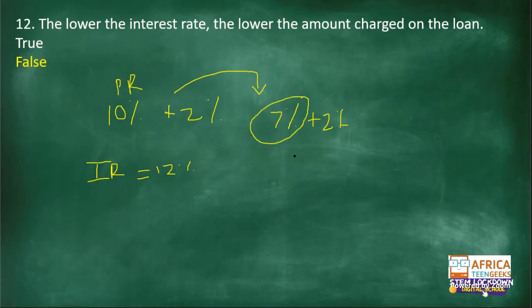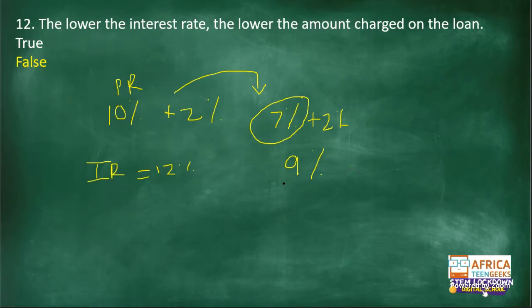It would now be what? How much would you be paying? It would be 9%. So it's still the same house which you took, probably you signed up for it 2 years ago. You were paying 12% interest rate all this time. But since March this year, February, March, you have now been paying 9% interest rate. This means even your monthly premiums, your monthly installments have decreased because the interest rate has decreased.